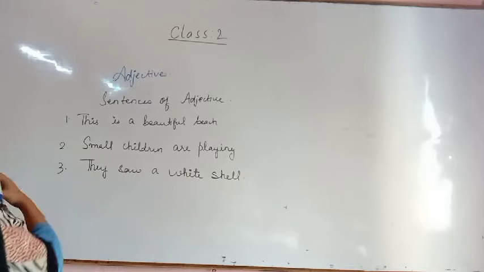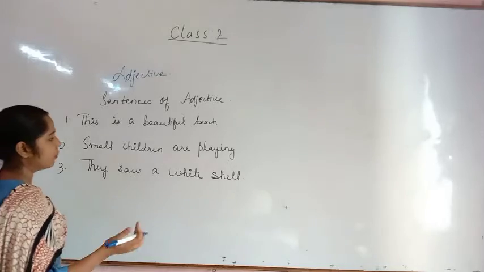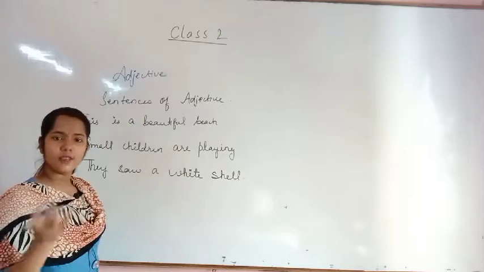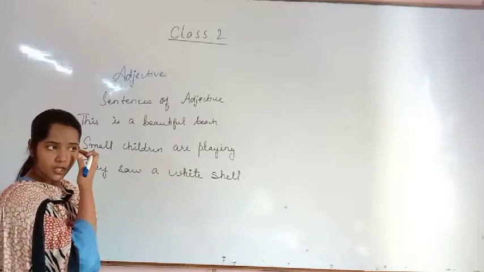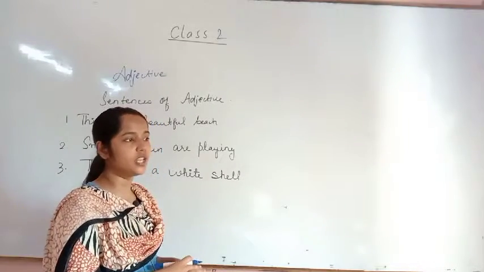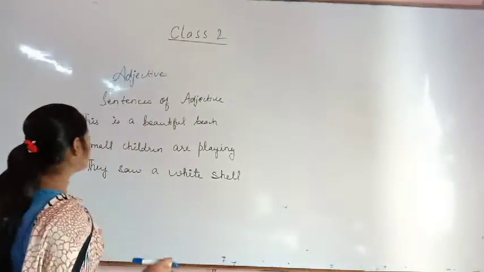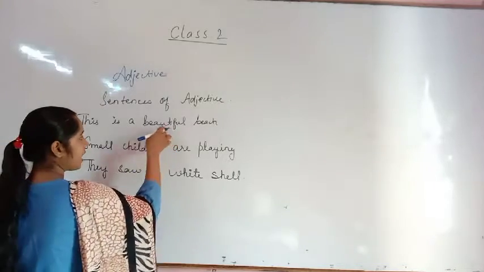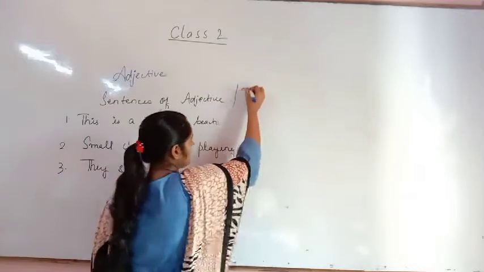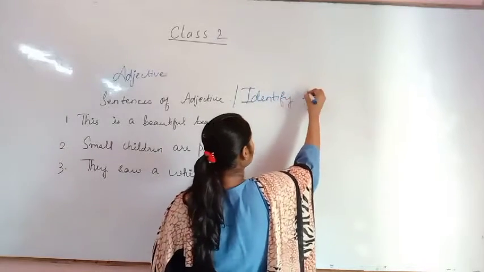Now there are some more example sentences so that you will understand adjective more and more. This is a beautiful beach. This is a beautiful beach. Beach means what? You have seen a beach like Goa, Digha. There are some beaches where you will see a very big ocean and sandy areas. That is called a beach. Okay. And so now you have to identify the adjective here. So what you have to do? Identify the adjective. I am writing here. Identify the adjective.